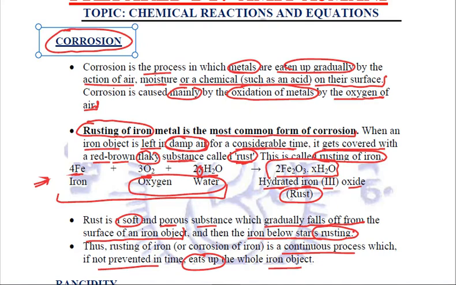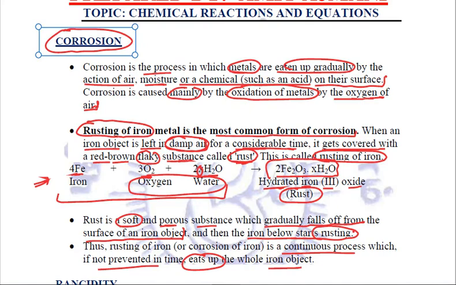And that is why, in order to prevent rusting, we paint all the iron articles, because that paint actually acts as a layer which does not allow the iron to come in contact with damp air. Similarly, we can prevent rusting by greasing or by oiling, or we can also just have a layer of zinc or tin or chromium over the surface of iron.